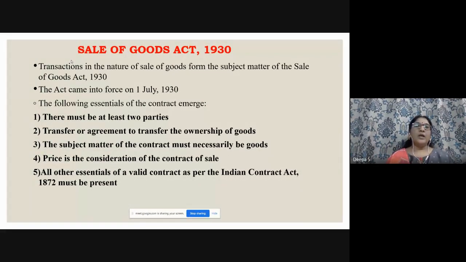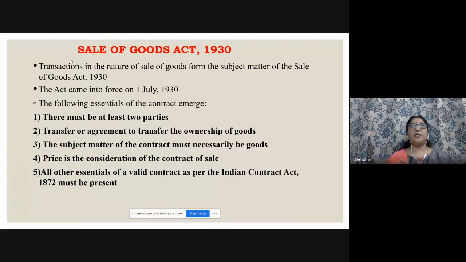So let us move on to the Sale of Goods Act 1930. Transactions in the nature of sale of goods, any transactions which involve the nature of sale of goods, form the subject matter of the Sale of Goods Act 1930. The Act came into force on 1st July 1930. The following essentials of the contract emerge as a result of the Sale of Goods Act: there must be at least two parties, a transfer or agreement to transfer the ownership of goods. The subject matter of the contract must necessarily be goods. Price is the consideration of the contract of sale.